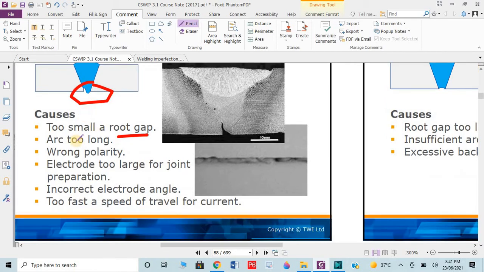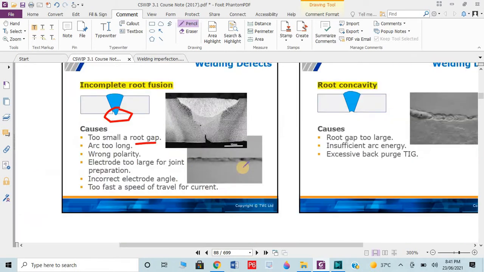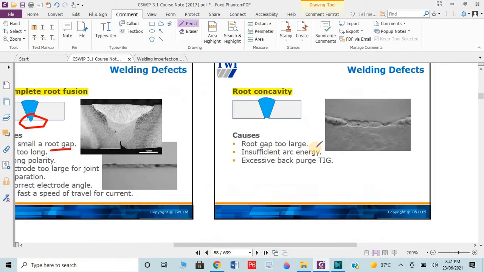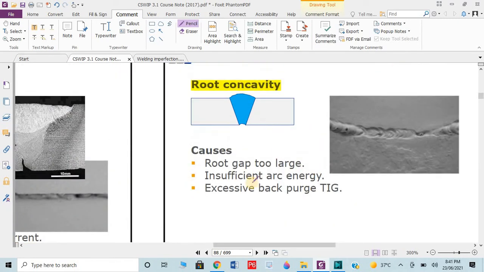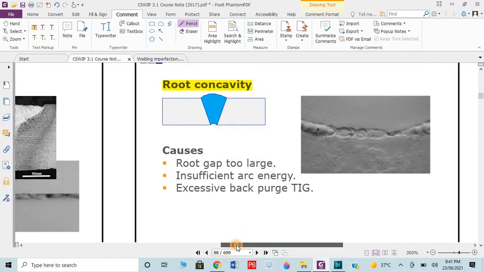If arc too long, wrong polarity, electrode too large, incorrect electrode angle, too fast speed, same problems we already discussed. Then we have root concavity. Look, we are discussing the root problems.